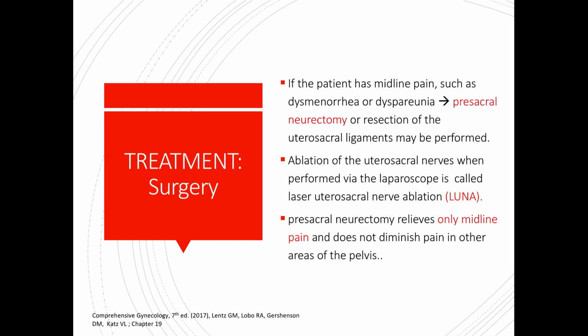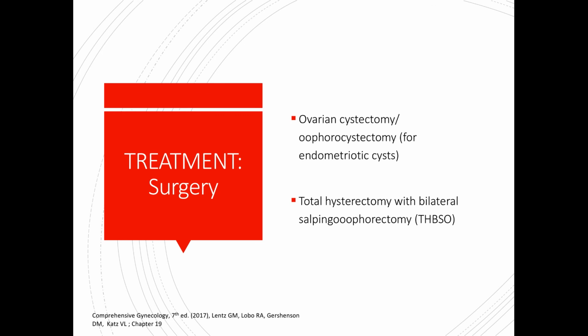Now, if the patient has midline pain such as dysmenorrhea or dyspareunia, presacral neurectomy or resection of the uterosacral ligaments may be performed. Ablation of the uterosacral nerves when performed via laparoscopy is called laser uterosacral nerve ablation. And presacral neurectomy relieves only midline pain and does not diminish pain in other areas of the pelvis. So other surgical treatments that we can offer our patients are ovarian cystectomy or oophorocystectomy when patients present with endometriotic cyst, or total hysterectomy with bilateral salpingo-oophorectomy or TH-BSO for patients who do not desire future pregnancy.